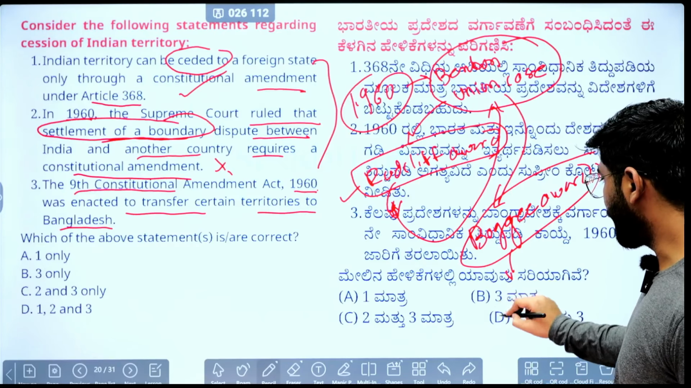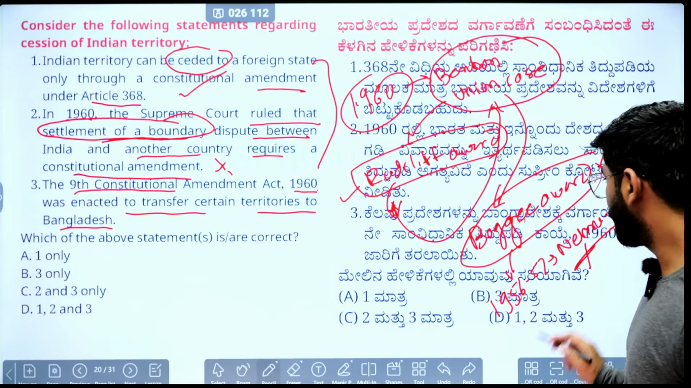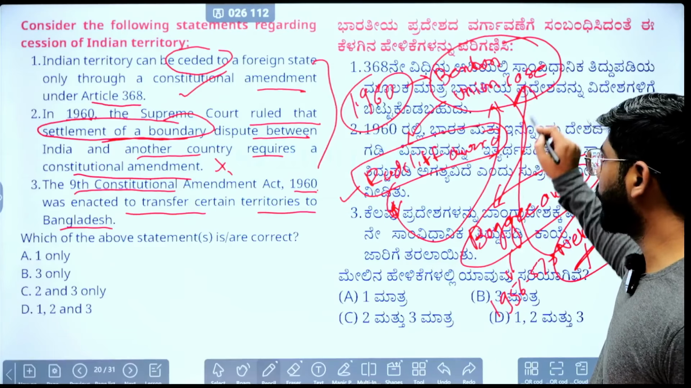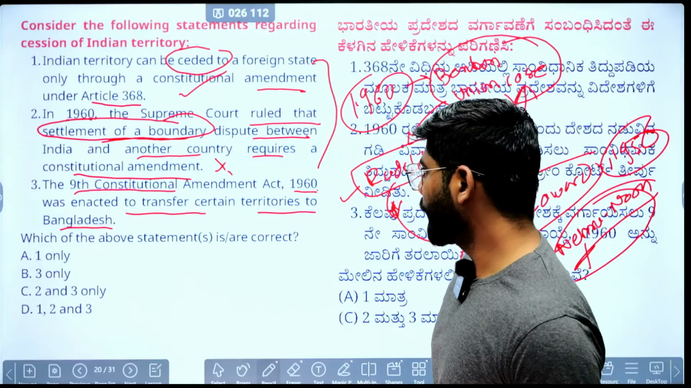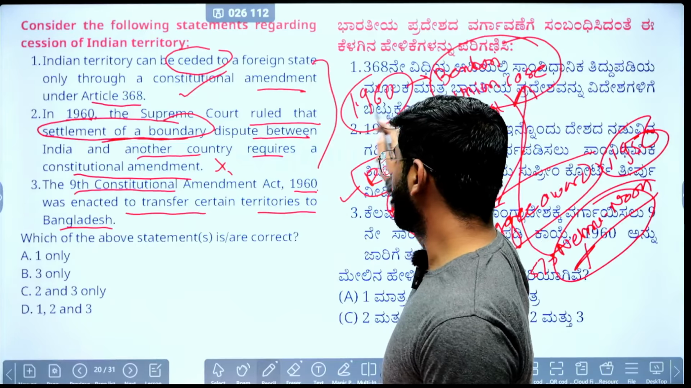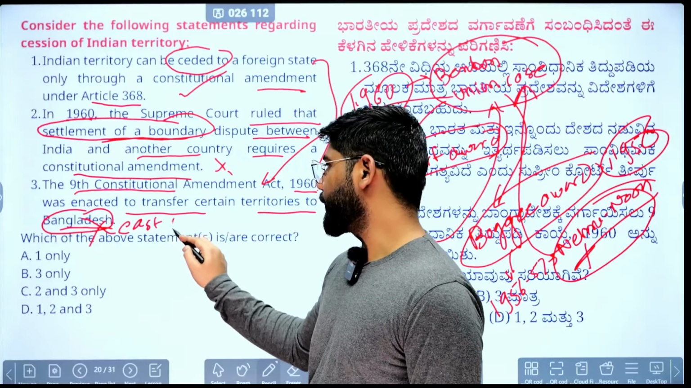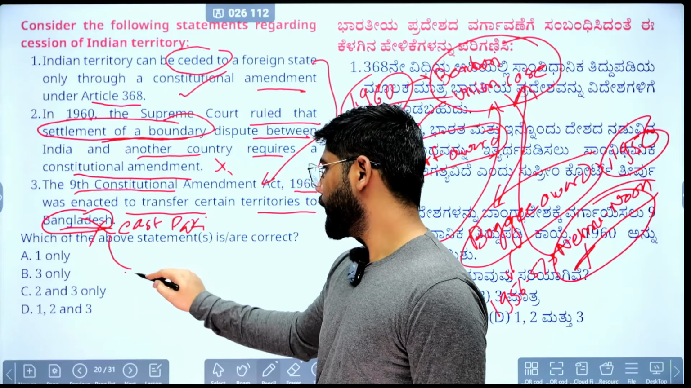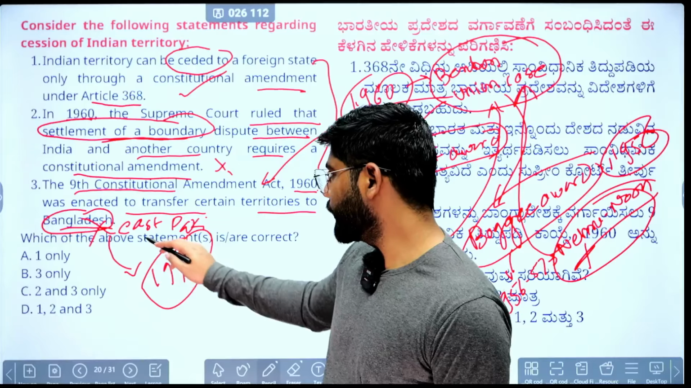In 1956-57 there was an agreement between Nehru and Noon, the Prime Minister of Pakistan. This is called the Nehru-Noon agreement, and through it they agreed to divide Berubari Union between India and East Pakistan. So for that Parliament enacted the 9th constitutional amendment to transfer certain territory, not to Bangladesh but to East Pakistan, because Bangladesh came into existence in 1971-72. Before that there was East Pakistan.